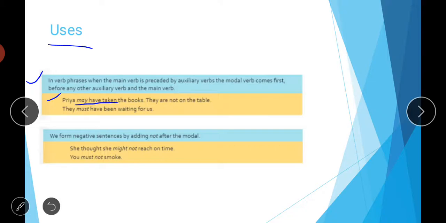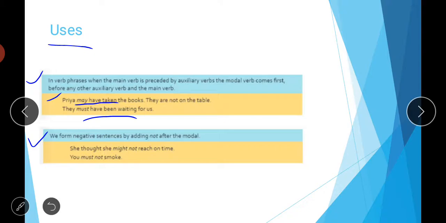Similarly in the next one also, they must have been waiting for you or for us. So must have been, so have is again your auxiliary verb and waiting is your main verb. So must is before all these kinds of main verbs or other auxiliary verbs. So basically the position of your modal is before any other auxiliary verb and before the main verb also. So you have to remember the sequence. Then next is we form negative sentences by adding not after the modal.